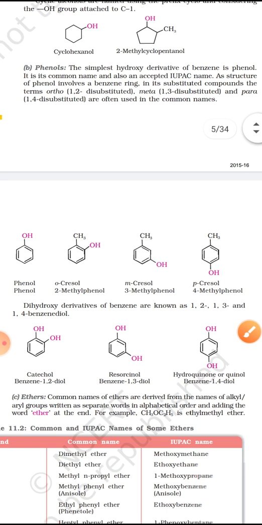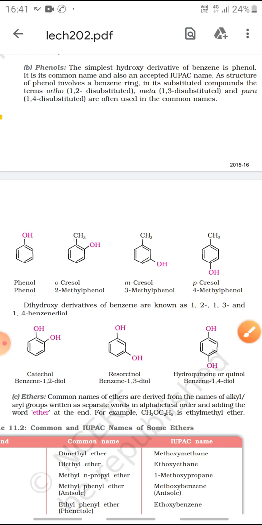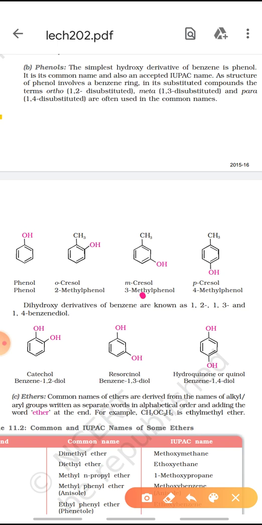Now coming to the phenols. See, this is the simplest phenol, that is an OH group attached to the benzene ring. Here a methyl group is also present, so methyl is a substituent, OH is a functional group. So numbering will start from this carbon. This will be carbon number 2. So 2-methylphenol is the IUPAC name, and the common name is ortho-cresol. Similarly, this is meta-cresol, this is para-cresol.